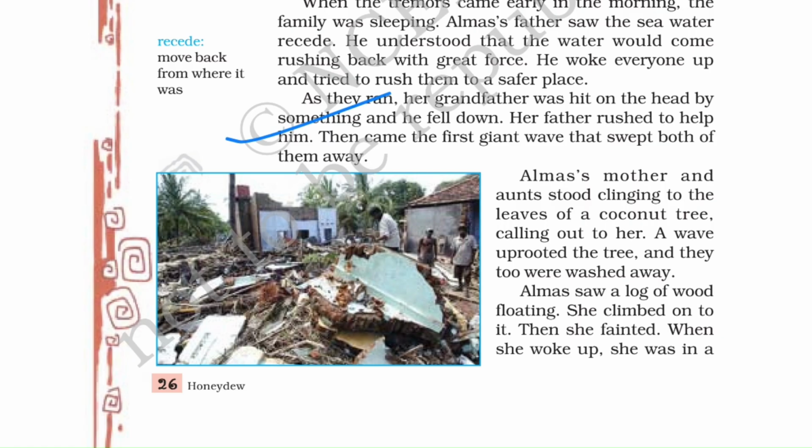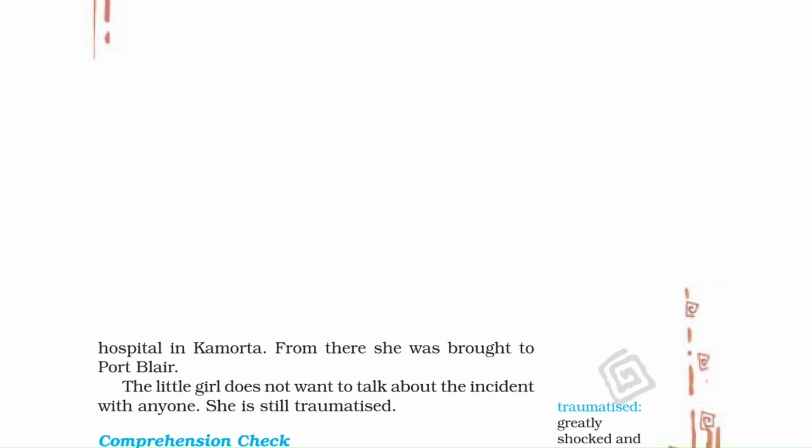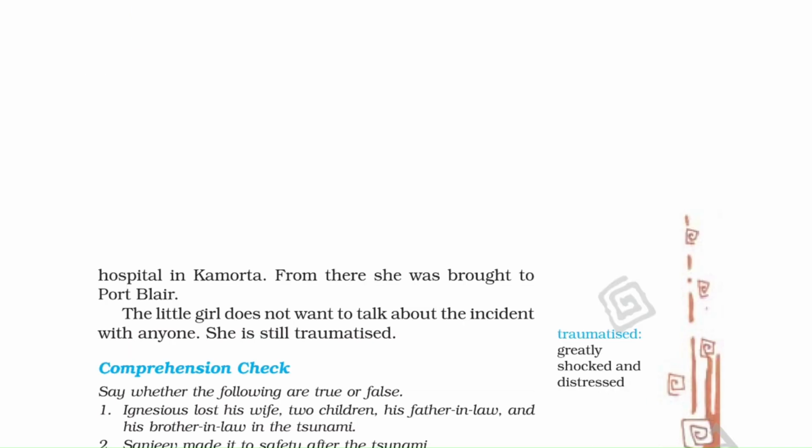Okay. Alma saw a log of wood floating. She climbed onto it. Then she fainted. When she woke up, she was in a hospital in Kemorta. Okay. From there, she was brought to Port Blair. The little girl does not want to talk about the incident with anyone. She was still traumatized. Now, what happened?